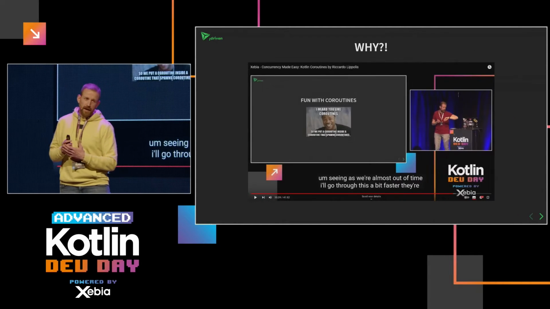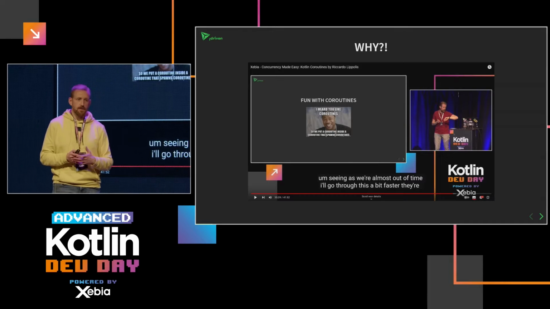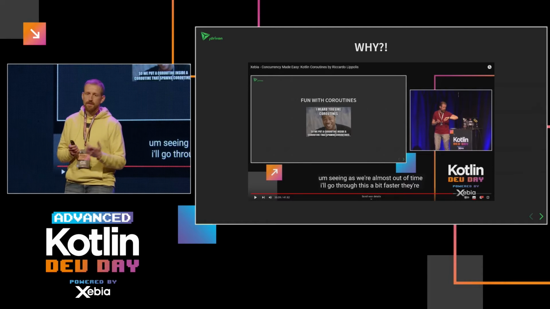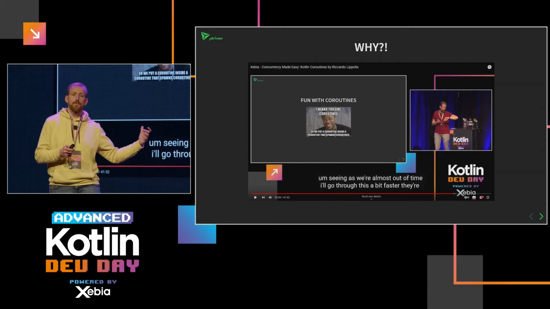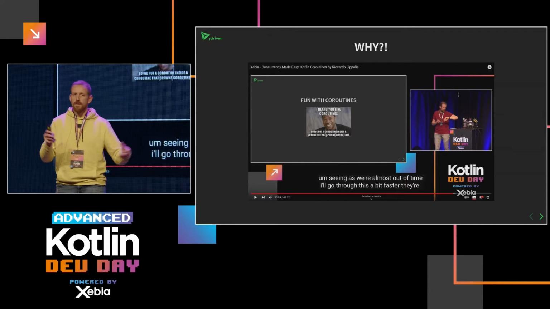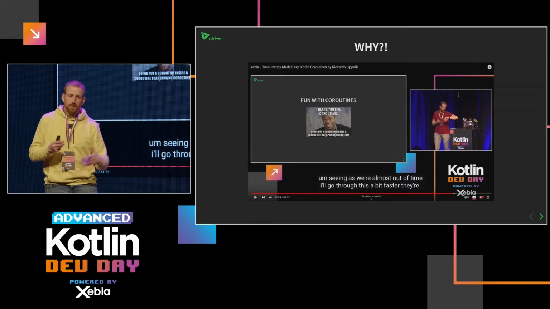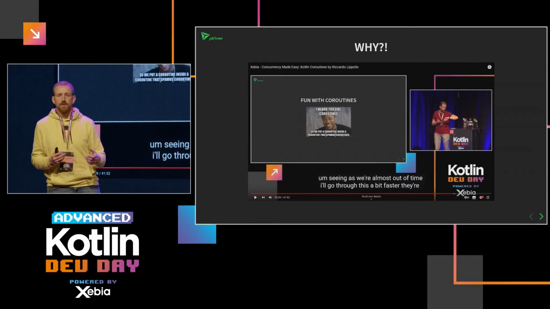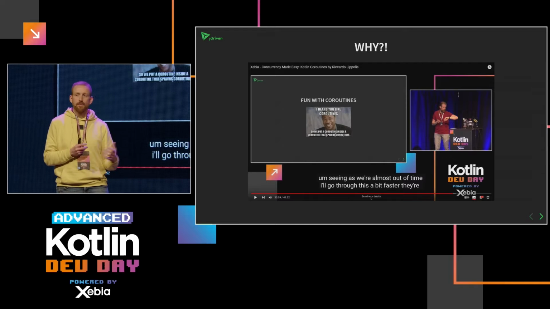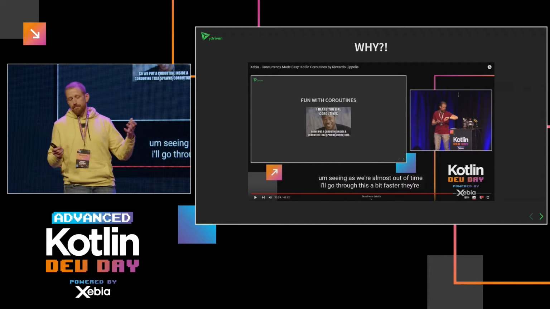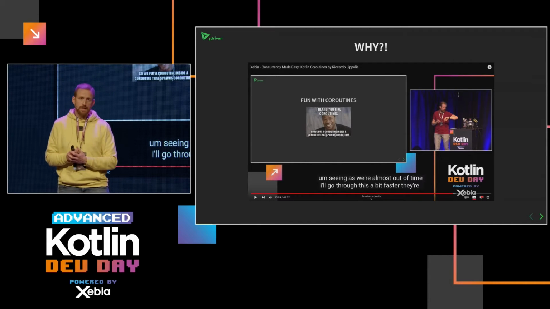The reason why I'm giving this talk is that every time I gave the concurrency made easy with Kotlin Coroutines talk, at the end, I had a few slides with some fun with coroutine stuff. But because I was always talking so much about coroutines, I always lacked a bit of time at the end to really properly dive into these things. So I thought, well, I'll create a new presentation where I can really focus on that part, the fun part, at least for me.